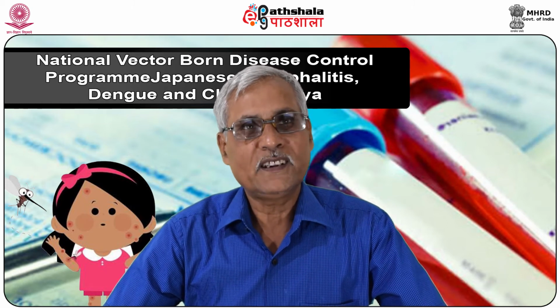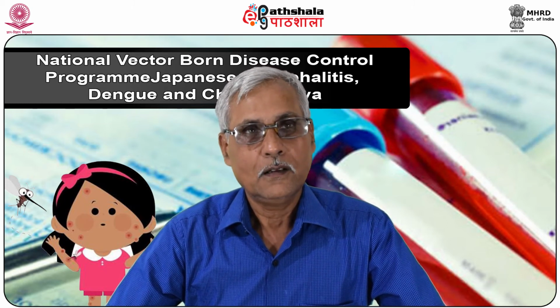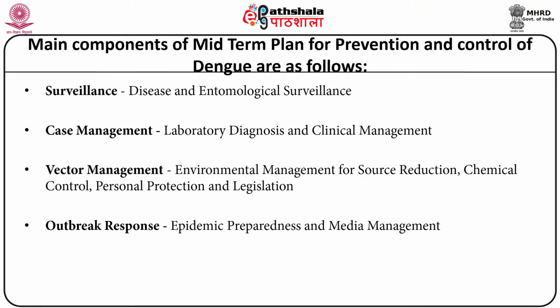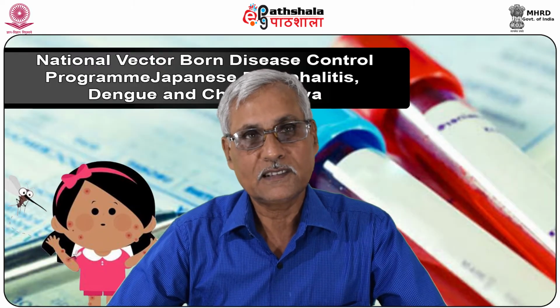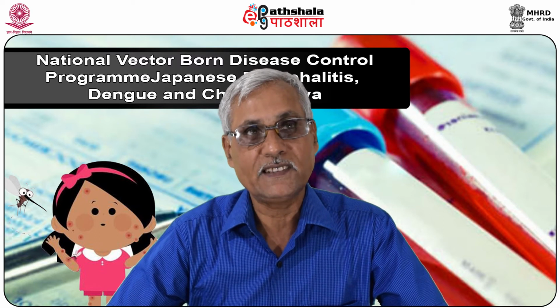Outbreak response. Whenever there is an outbreak, there should be epidemic preparedness in advance. By that we mean that there should be capacity to handle any impending outbreak of dengue or dengue hemorrhagic fever or dengue shock syndrome, so that the health system is capable of managing these cases.